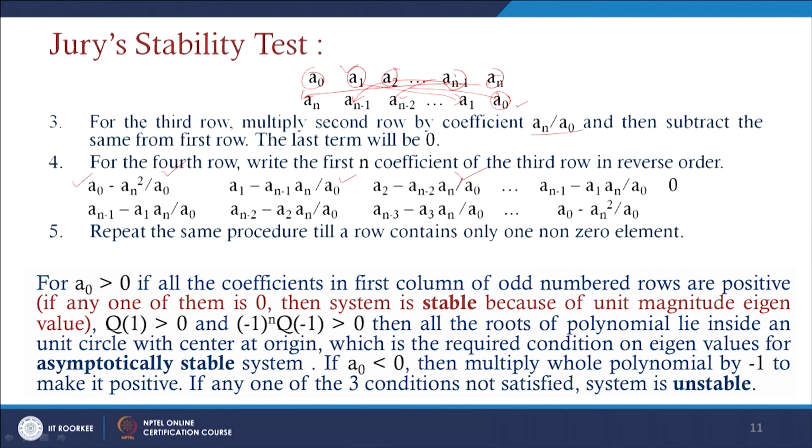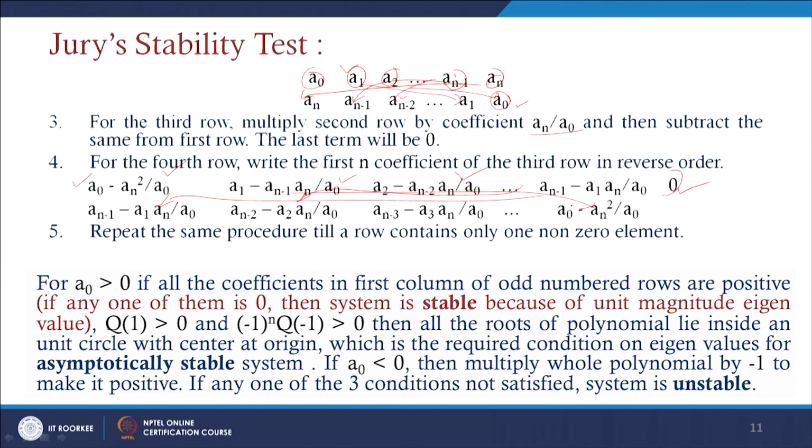And for the last element, an minus a0 into an by a0, the a0 cancels, so an minus an gives you 0 there. If we write in reverse form except the 0 element, this will be the first element here, the next element comes in this form, and the last element goes up to a0 minus an square by a0.